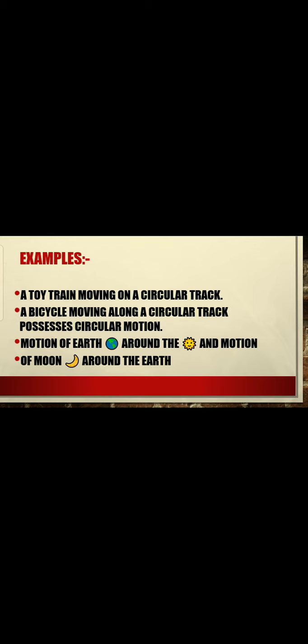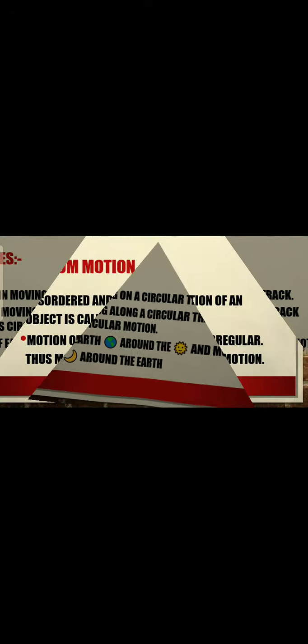From the sunlight we gain an intense amount of light, and it is an important source for plants for photosynthesis. And earth is the stable planet where every living thing exists. And the moon, obviously another illuminating body. So these are important things, and their motion takes place in a circular path, like the motion of the earth around the sun and the motion of the moon around the earth, okay.